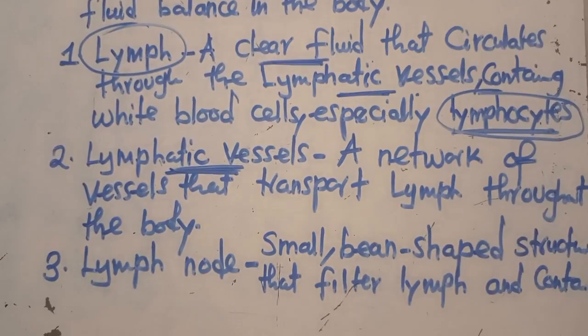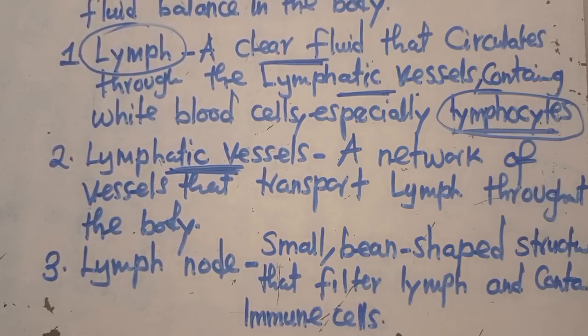It is going to contain the immune cells. The next question you need to have: what are the immune cells now?